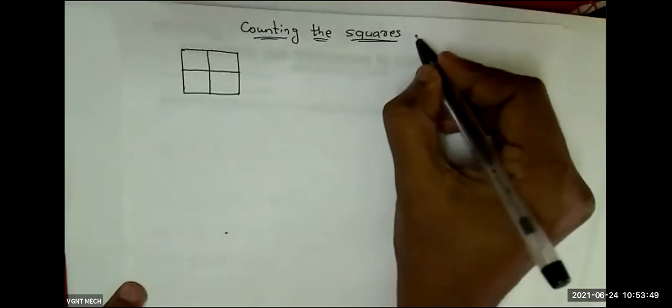Can anybody tell? What do you mean by square? Square means length equal to width. You are telling there are 4 squares. Okay, anybody else? They are telling 5 squares. Okay, so like that we are getting different answers. Here it is not 4 squares, you are not correct. It will be 5 squares.